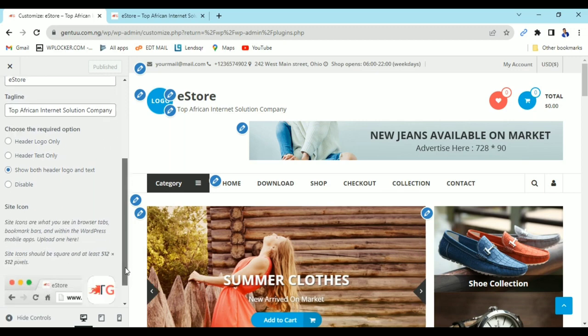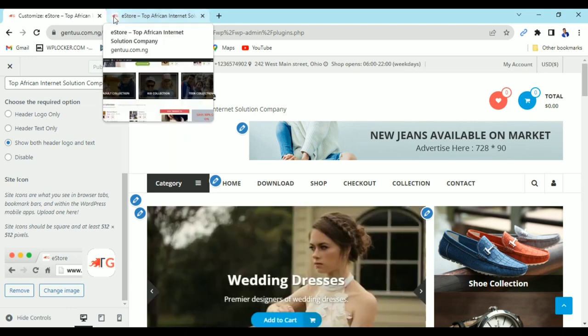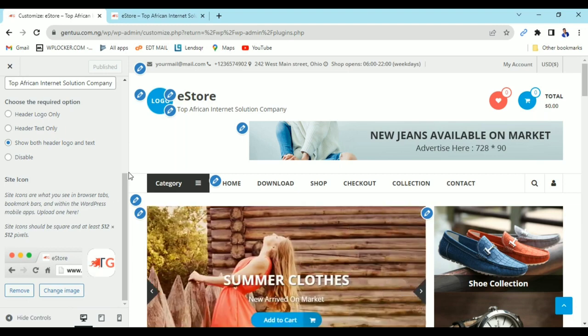Then also moving down, you can change the icon. This icon, this is what you see here. You can also change this icon from this place.